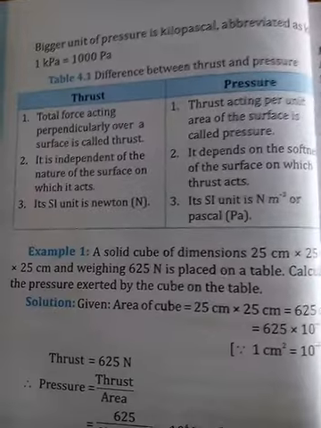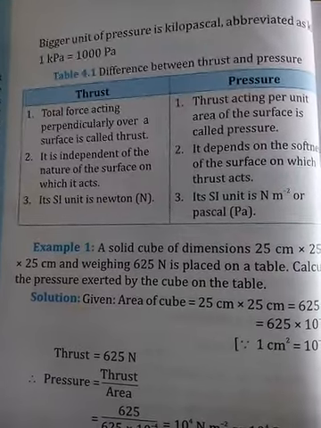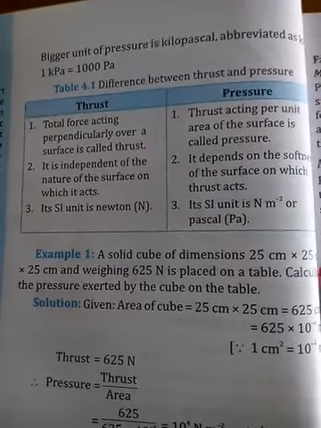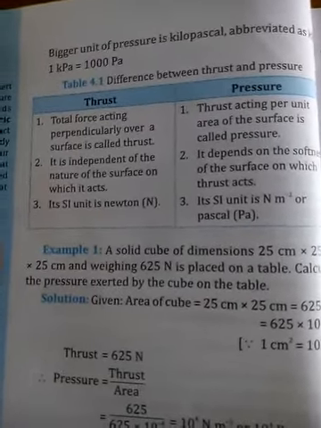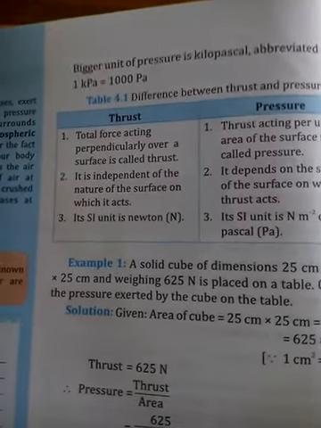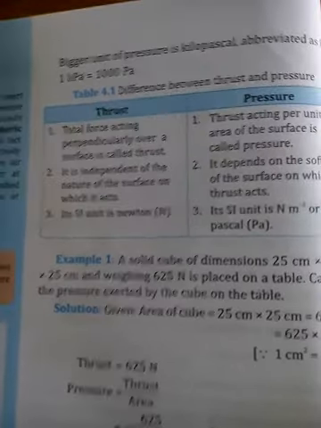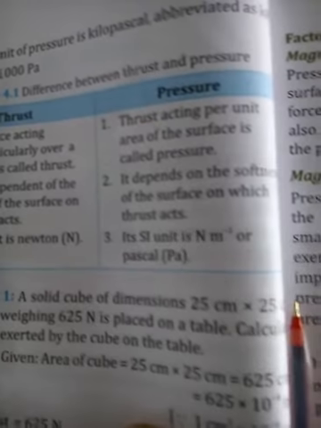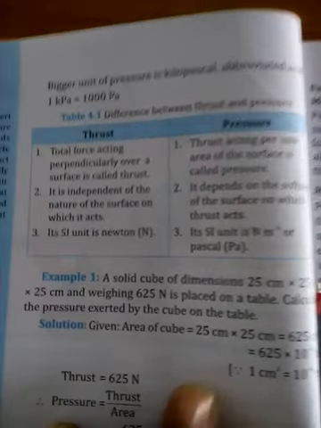From our experience we know that if the surface is soft, then the pressure will be different compared to a surface which is very hard. Third point, the SI unit of thrust or force is Newton, whereas the SI unit of pressure is Newton per meter square or Pascal. So you should learn the difference between thrust and pressure.